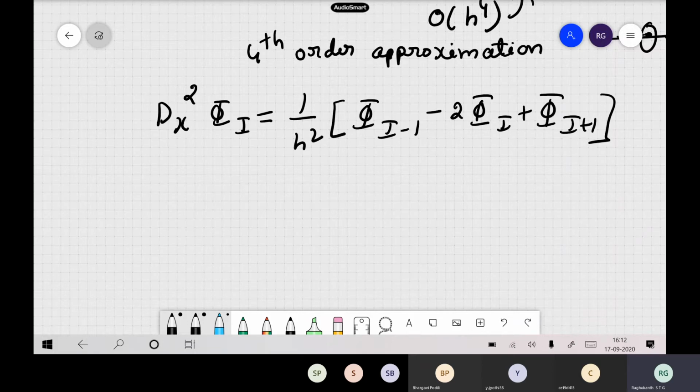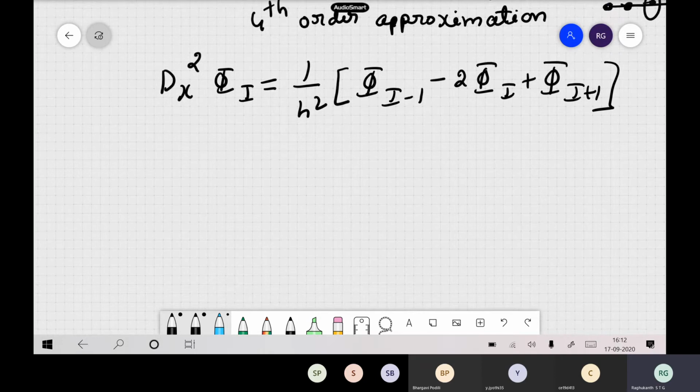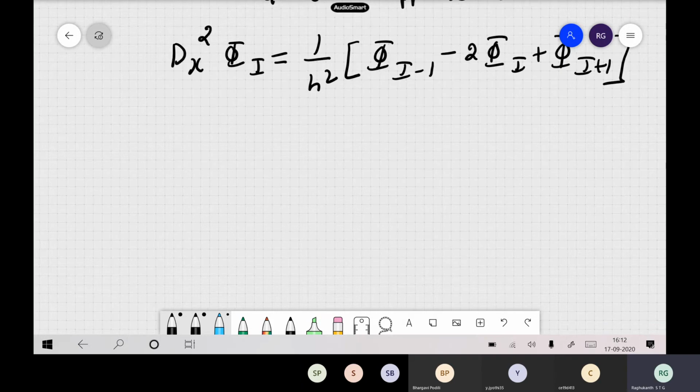So this is the second derivative. Similarly you can do all kinds of derivatives. There are some empirical formulas which you can use, and you can write for the second derivative, third derivative, fourth derivative, for as many derivatives as you can. You can replace them with these types of difference equations.